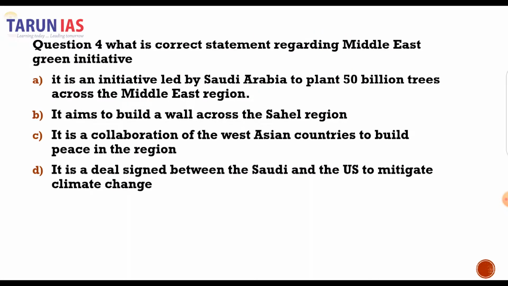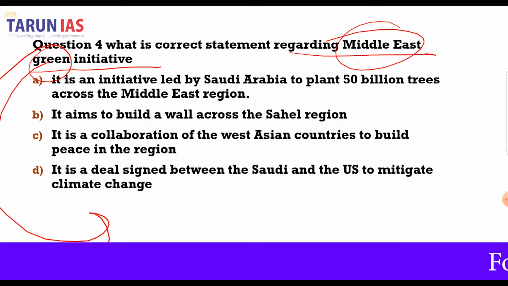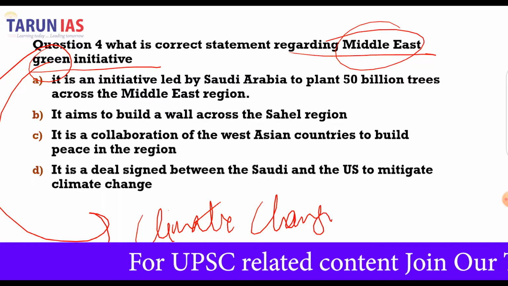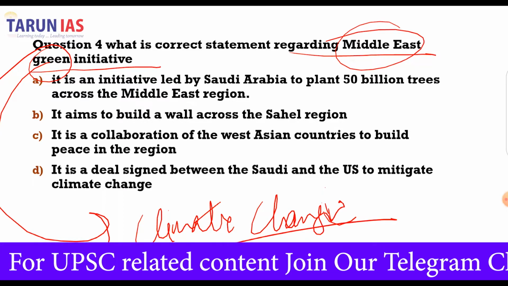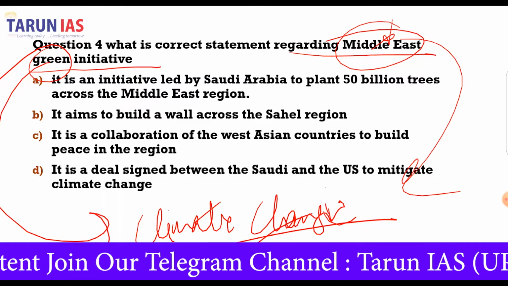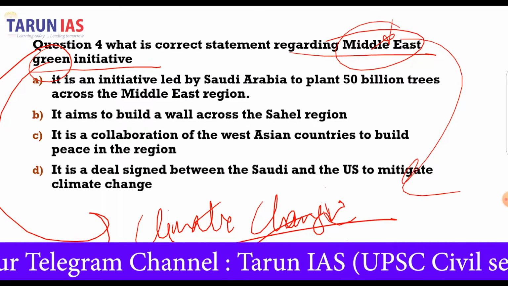The fourth question is about the Middle East Green Initiative. So what is this Middle East Green Initiative? When we say green, that means it is something related with the climate change mitigation and adaptation, etc. And because it is Middle East led, that means probably some initiative against the climate change in the West Asia.